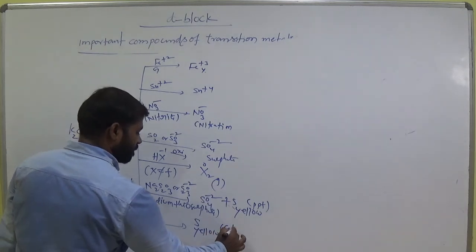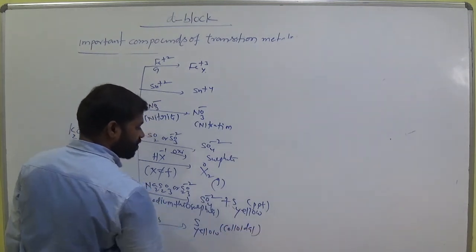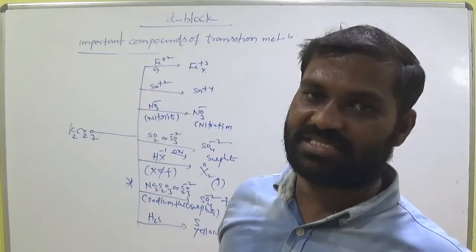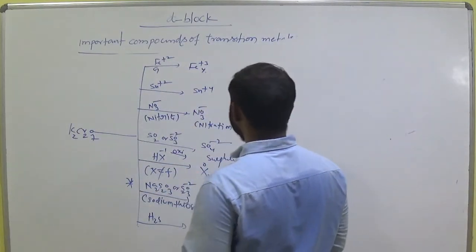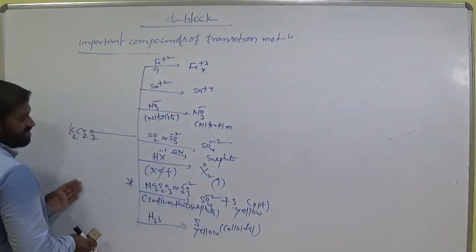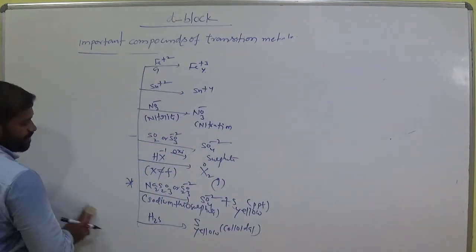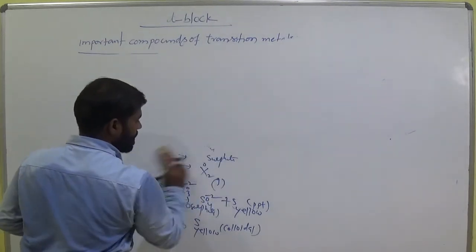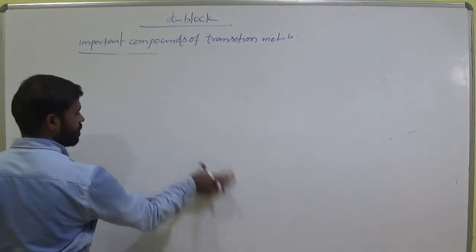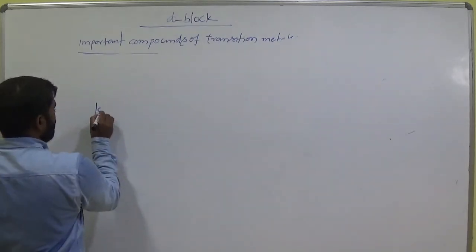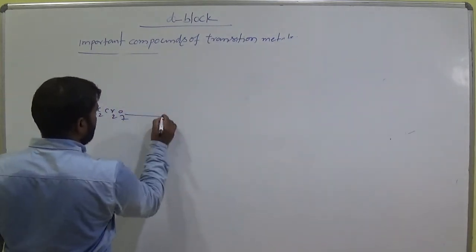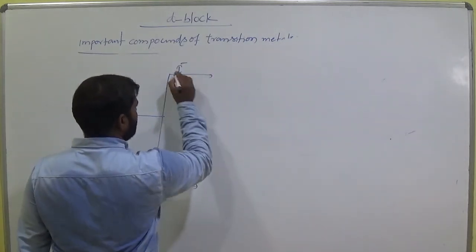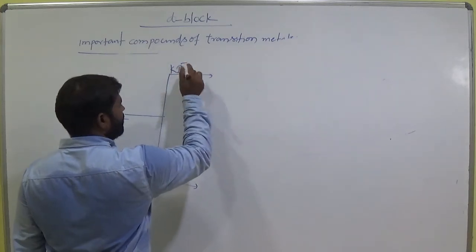It is colloidal. Colloidal solution means big size particles, like a precipitate. These are some of the important reactions here. And also let's see K2Cr2O7 with KI, potassium iodide. What is the charge on iodine?